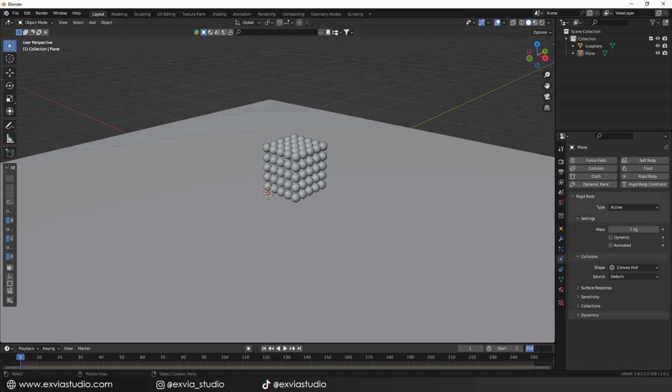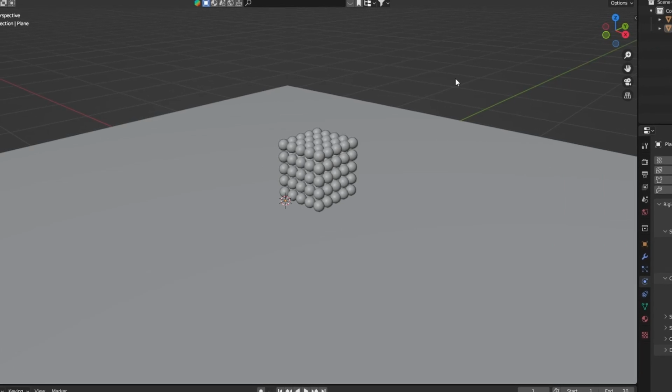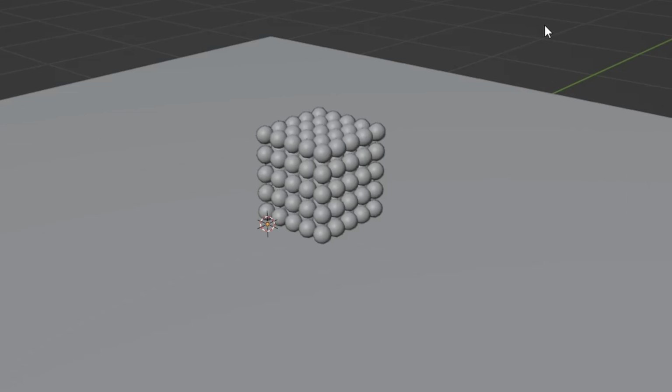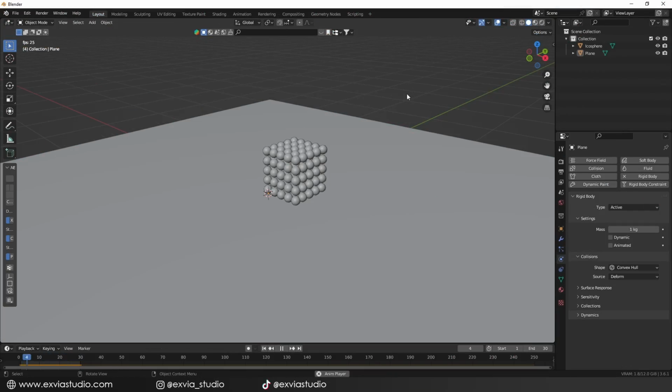So now for our first test, we'll set the timeline to 30 frames. And now we'll press the spacebar to run the animation in real time. As you can see, this thing luckily moved. But don't worry, because we still have to make a few tweaks to make each sphere independent of the rest. First, we have to separate each of these spheres individually.